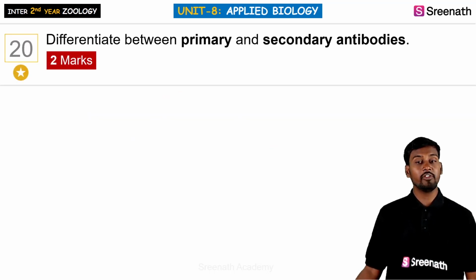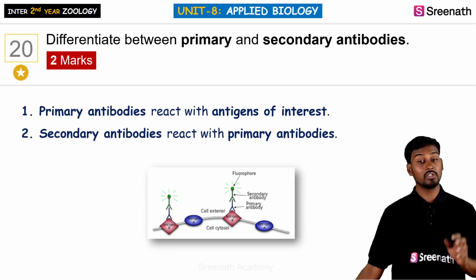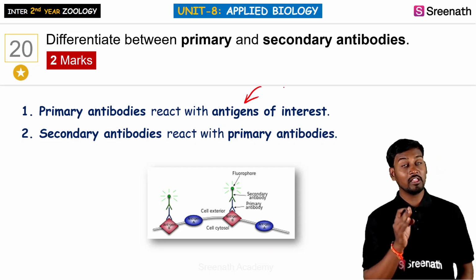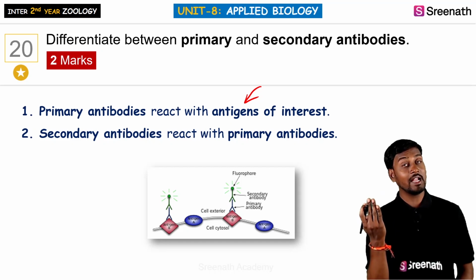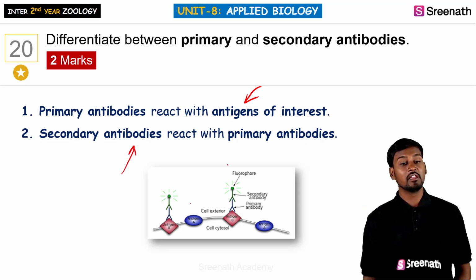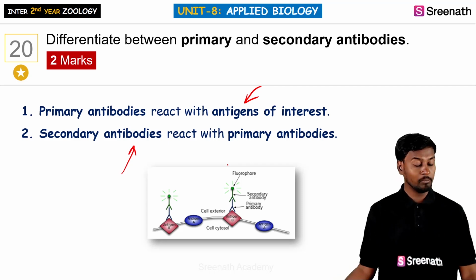So differentiate between the primary and secondary antibodies. So what are primary antibodies? Primary antibodies are the ones which generally have the reactivity. So the primary antibodies are the ones which first react with the antigen. So that is the primary. So what is a secondary antibody? The secondary antibodies are the ones which in turn bind with the primary antibodies.